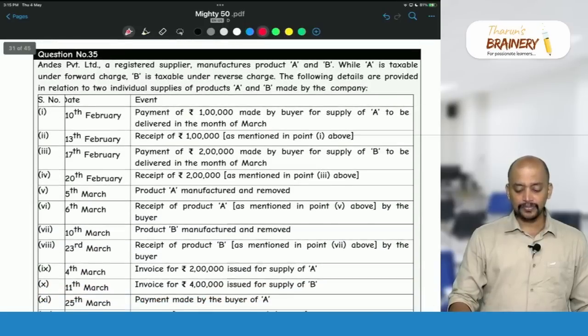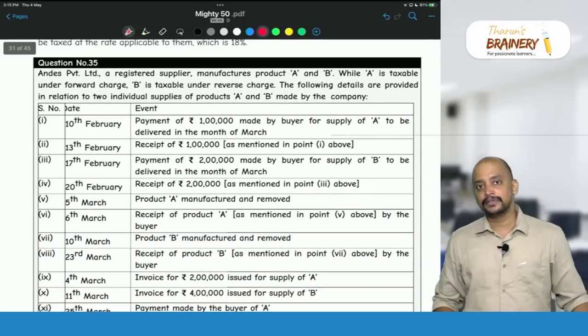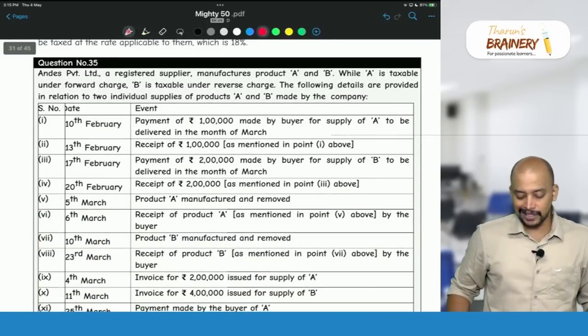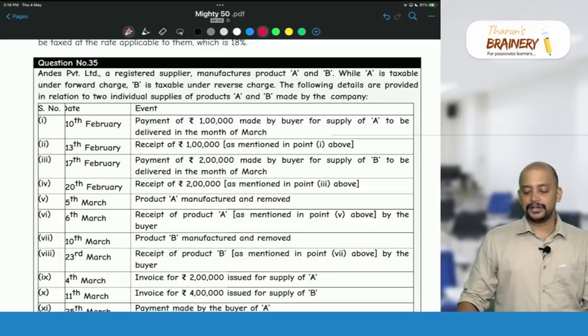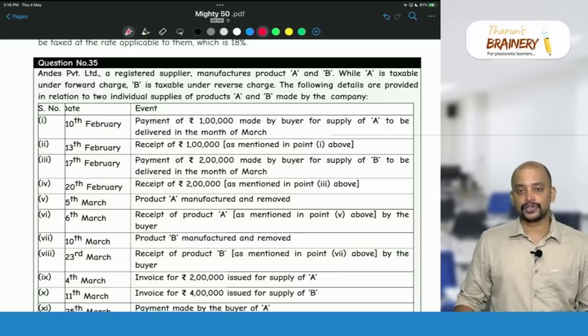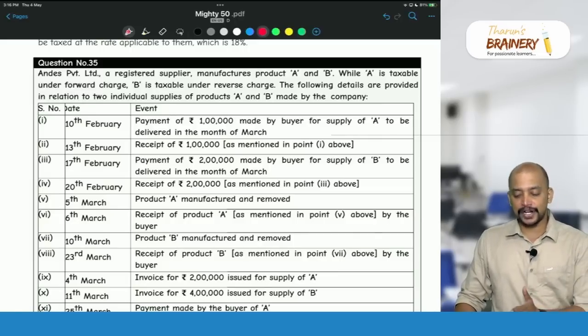Then question number 35. So it's a little big question. Andes Private Limited, a registered supplier, manufactures product A and product B.